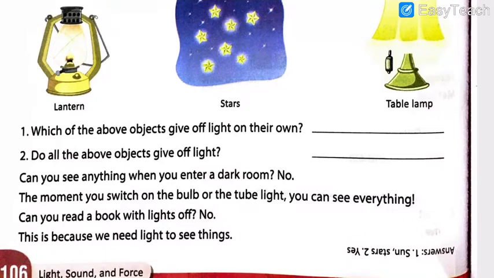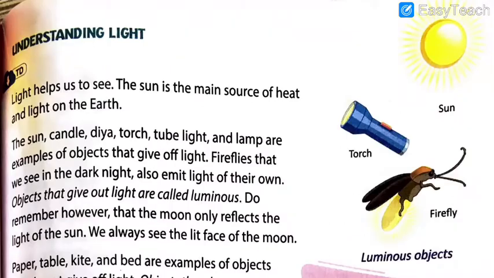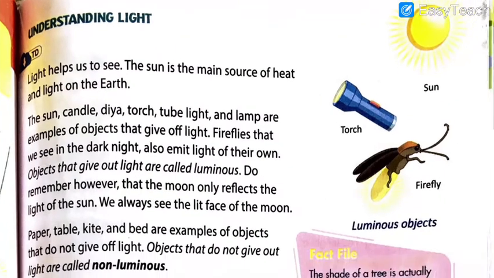So let's get started with page number 107, understanding light, because that is the first concept. Understanding the light.